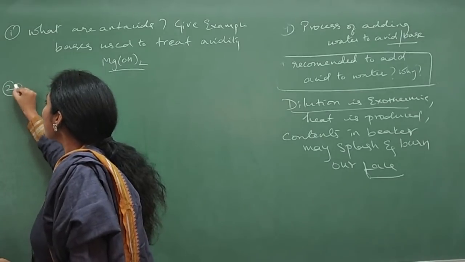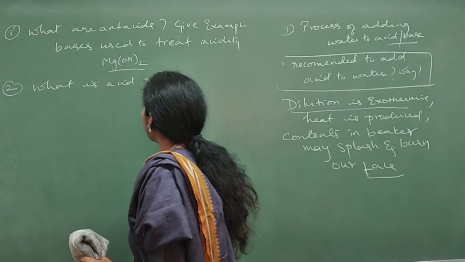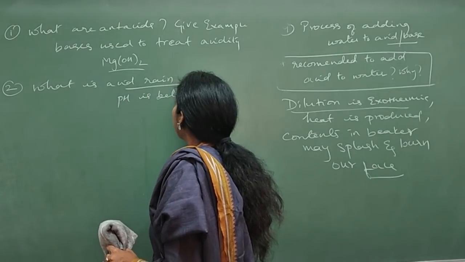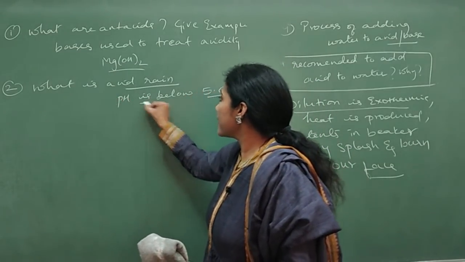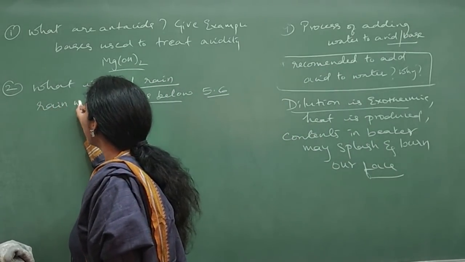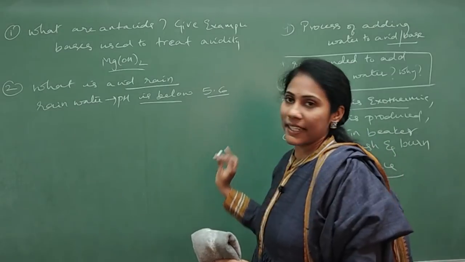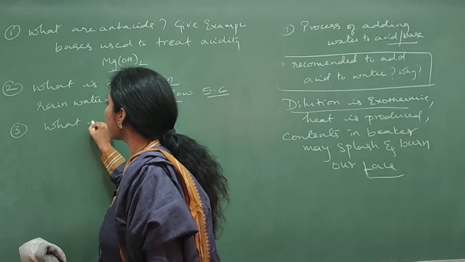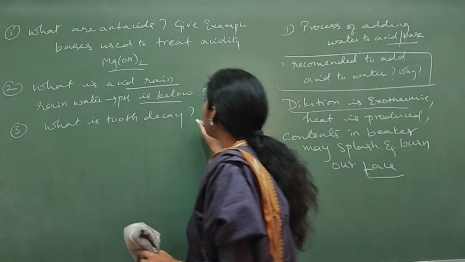Coming to the second question, what is acid rain? When rainwater's pH is below 5.6, it is called acid rain. If rainwater's pH is below 5.6, it is called acid rain. So this is the second question. And coming to the third question, which is very important: what is tooth decay? How do you prevent it?